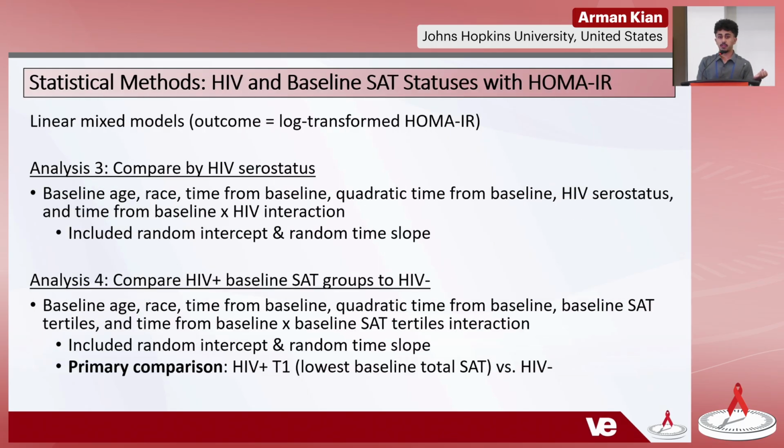And then for the HOMA-IR trajectories, similarly, we first looked at those with HIV and without HIV, and our outcome was log-transformed HOMA-IR. And then we looked by those baseline SAT tertiles to see if those differences changed depending on baseline SAT.